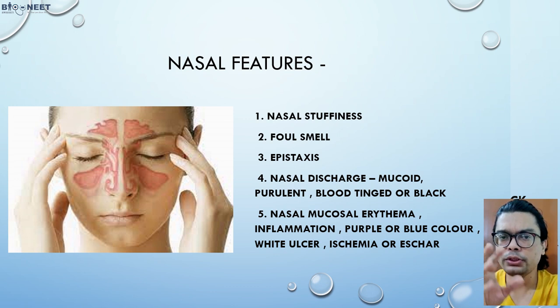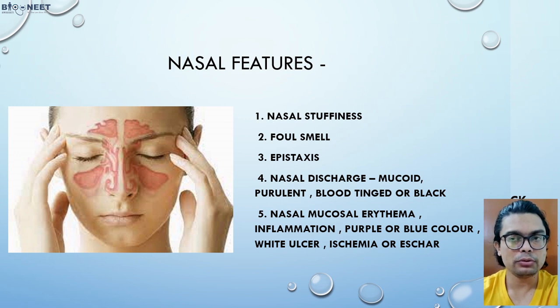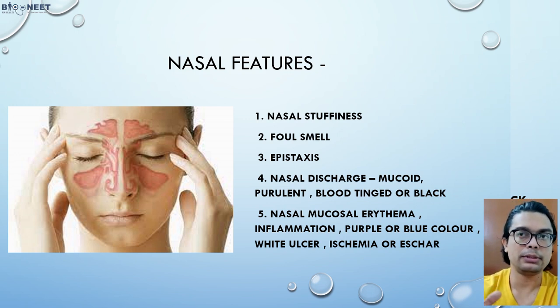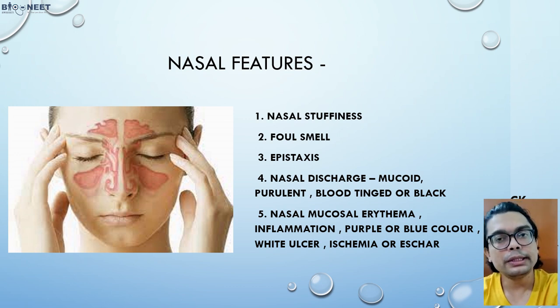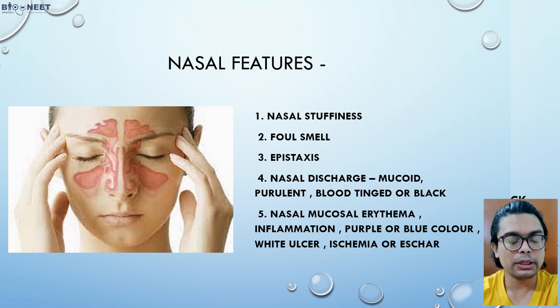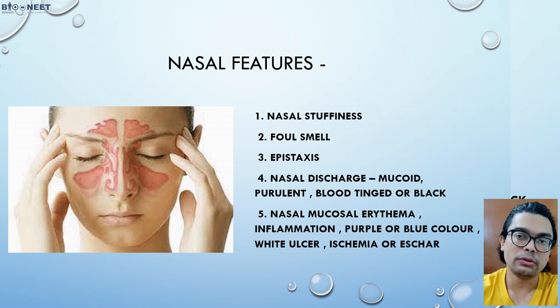Now, if you inspect the mucosa, what is the first thing in your mind whenever you think about the fungus? You will see it's a black fungus, and the idea that comes to your mind is that you will see some necrotic area. No. Usually the ulcer is ischemic. And whenever it is an ischemic ulcer, you need to look for a white ulcer or some blue ulcer. Okay, that is the ischemic ulcer, and then it will be converted into eschar. So these are the nasal features we should look for.